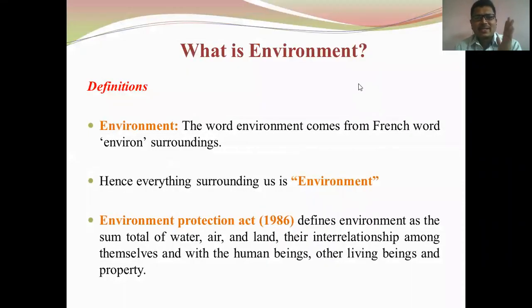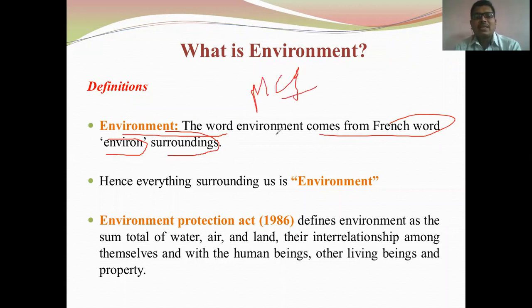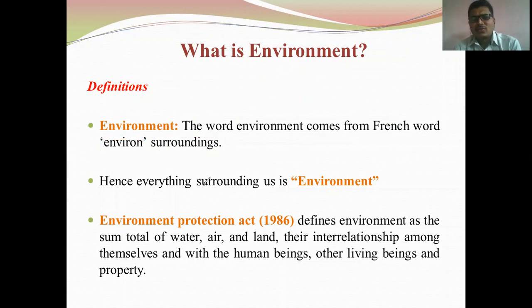So the question is, what is environment? As I told you in the first photograph, it is the surrounding of the bird. Environment is a French-derived word, and it comes from the word environ. Environ means surrounding. MCQ-based questions generally ask where the word environment comes from. So you must know environment comes from environ, and you will easily get the marks. Hence, we can say everything surrounding us is the environment.